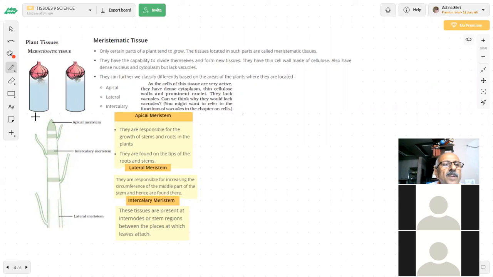Supposing this is my jar A, this is my jar B. So what will you do? You will cut the roots in B. You have onion bulbs. This is an activity. In jar B, cut the roots.